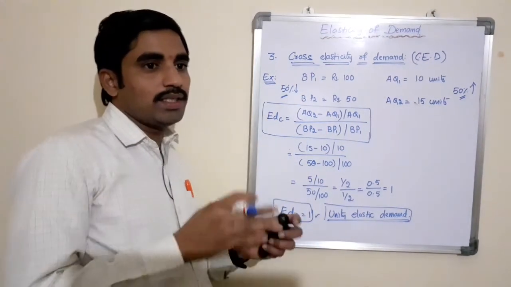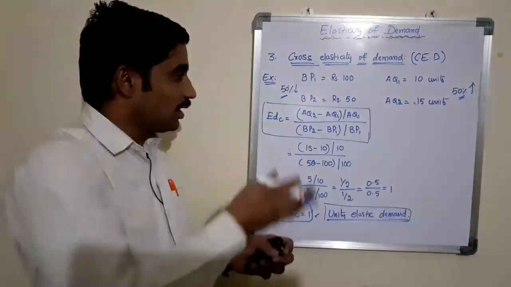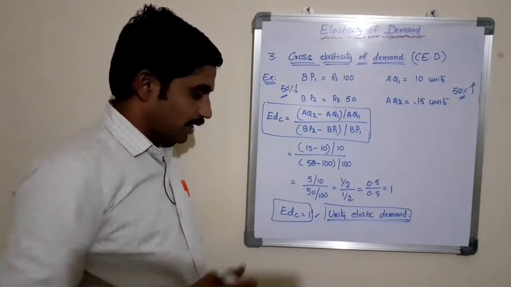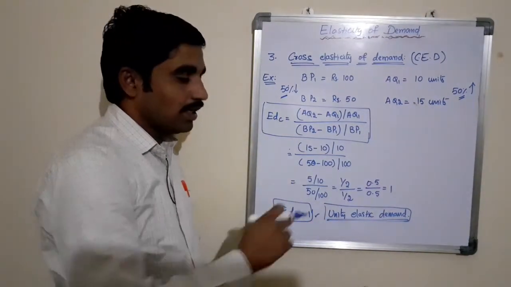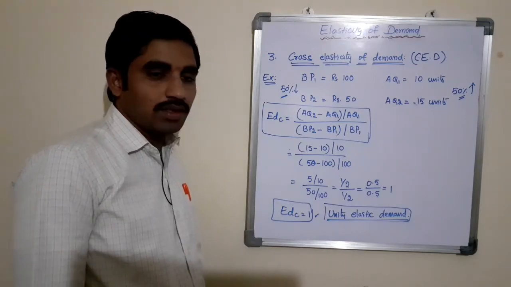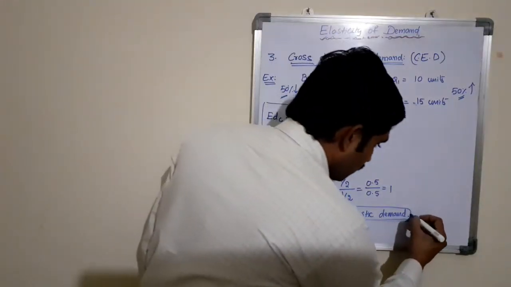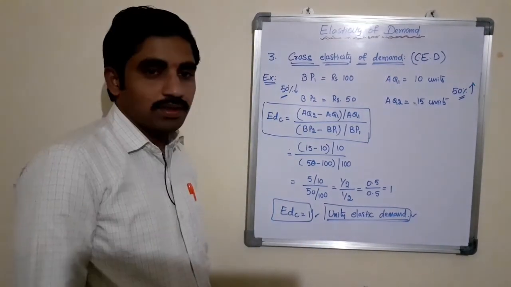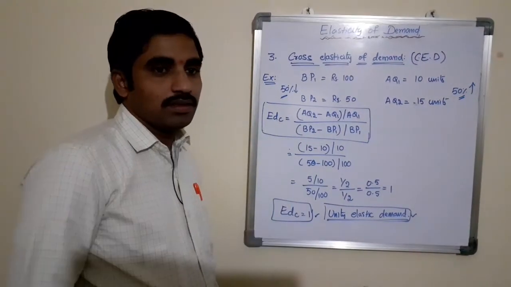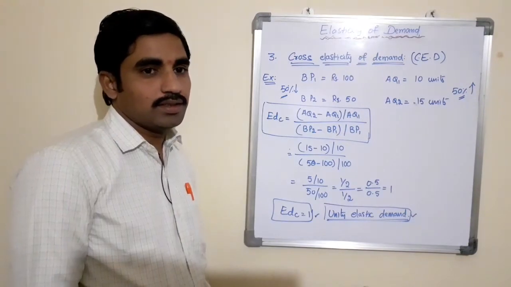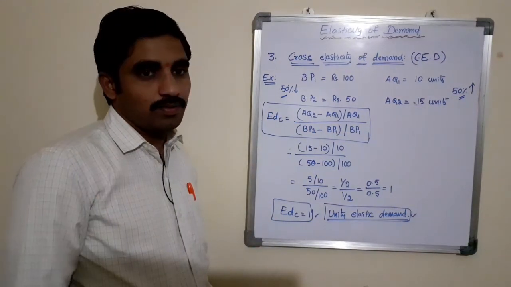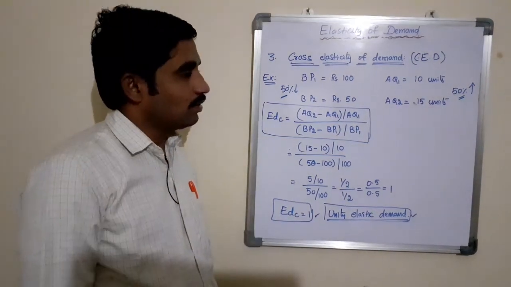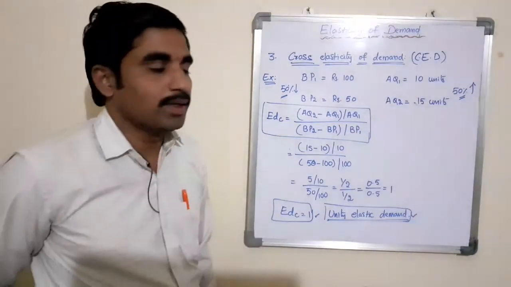First we need to identify these four values in order to substitute in the formula and identify whether it is elastic, unity elastic or inelastic. Based on this information, the trader may take a decision on the price of the product or the quantity demanded. This is about cross elasticity of demand.